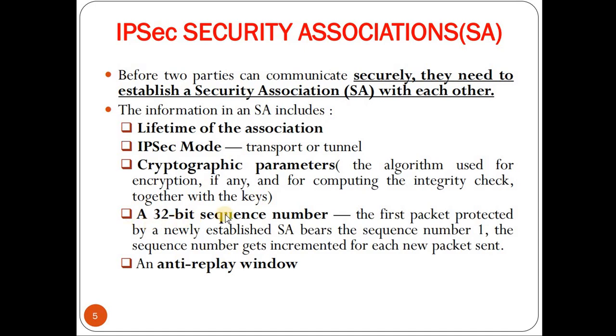Next, the 32-bit sequence number. The first packet protected by a newly established SA bears the sequence number 1. Then the sequence number gets incremented for each packet that is sent over a security association. Finally, an anti-replay window.